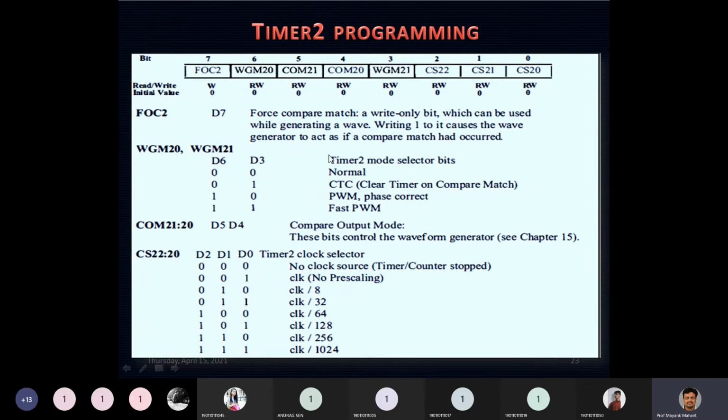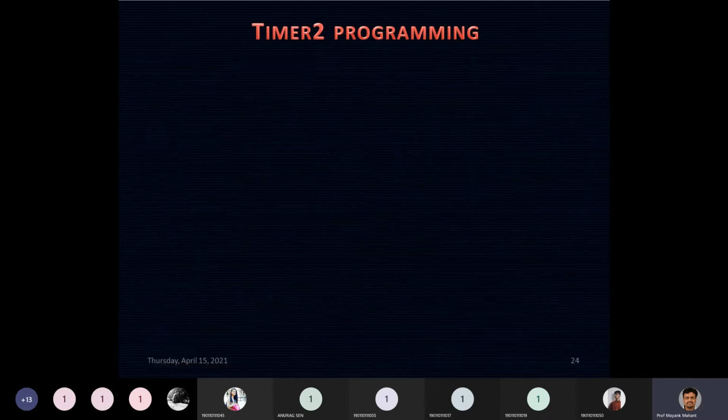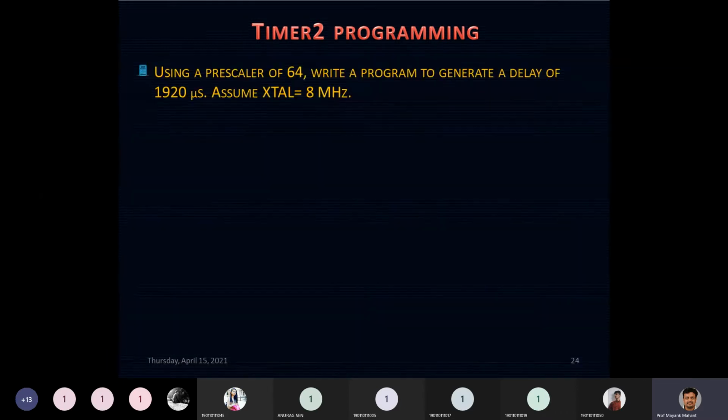So TCCR2 is a little bit the same as TCCR1. The only point of difference is in the CS20 to CS22 bits. Different combinations will force your timer to work in different modes. Now let us see how we can program timer 2 with the help of an example.